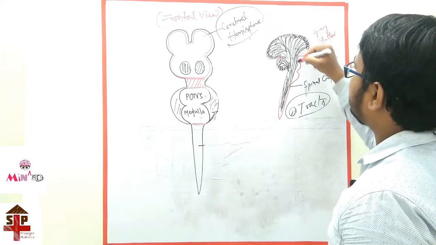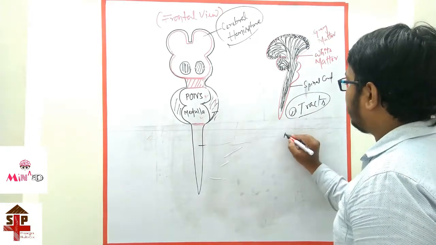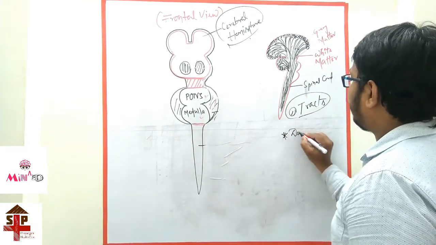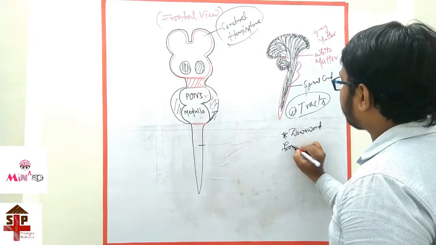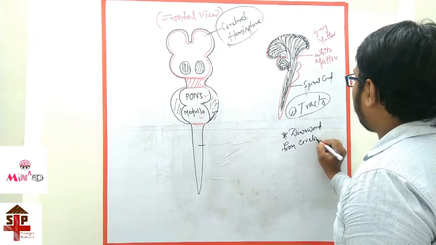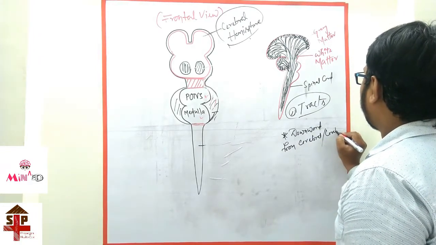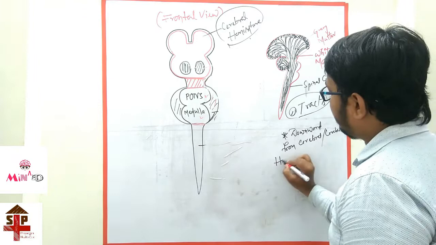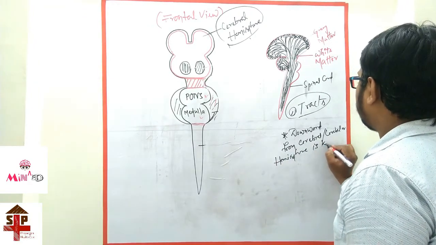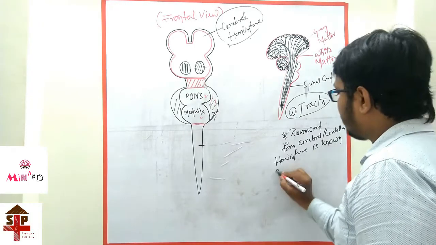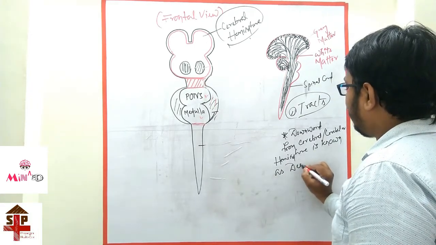Those tracts which are coming downward from the cerebral or cerebellar hemisphere are known as descending tracts.